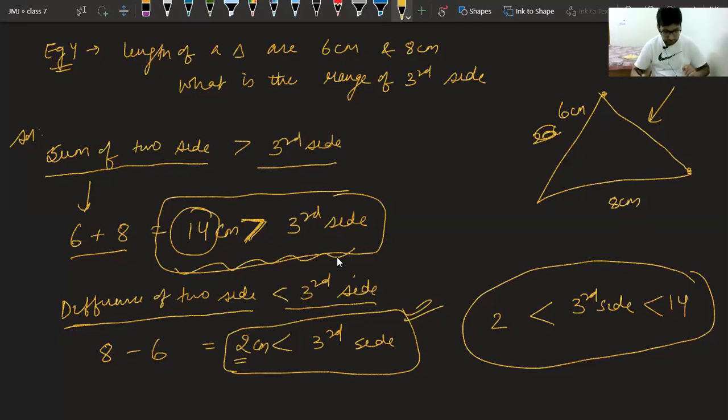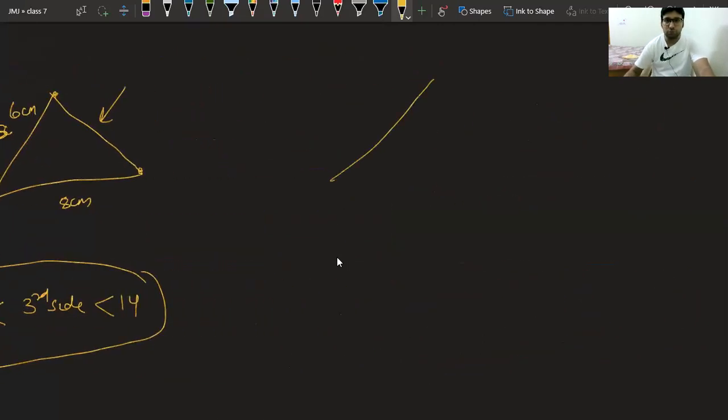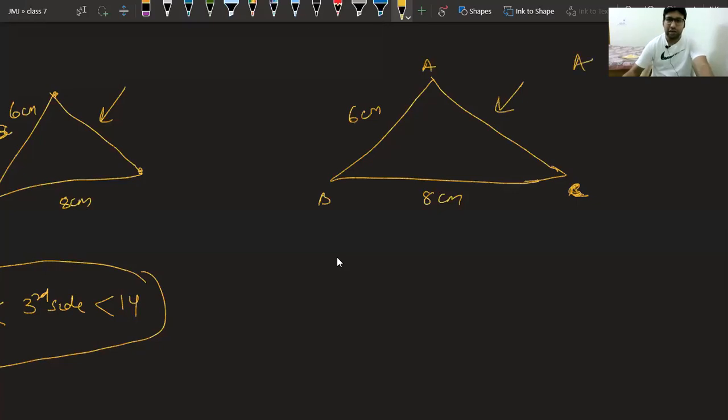Explain one more time, sir. Hardik Arora. Okay. See, Hardik, now it will be easy for you. This is 6 centimeter. This is 8 centimeter. They want you to find the range of this AC. You have to check AC is less than what and AC is more than what. What are the possible values that AC can have?